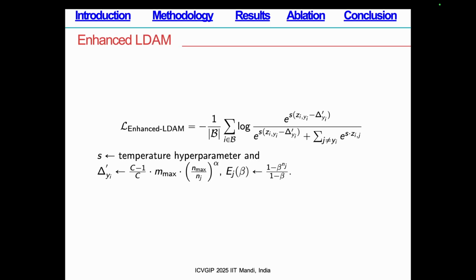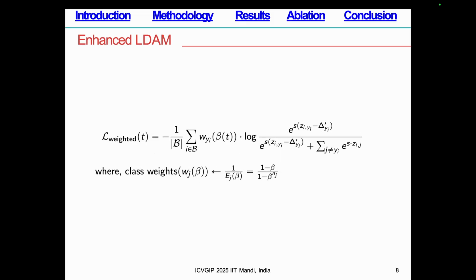Our enhanced LDAM introduces three key innovations: temperature scaling, adaptive margins based on class frequency, and strategic reweighting across training. The temperature scaling allows us to control the softness of the logits, improving the gradient flow and stabilizing training. Instead of static margins, the margins dynamically depend on how underrepresented a class is. We vary the reweighting parameter beta over time, giving the model stability in the early stages and stronger minority emphasis later.